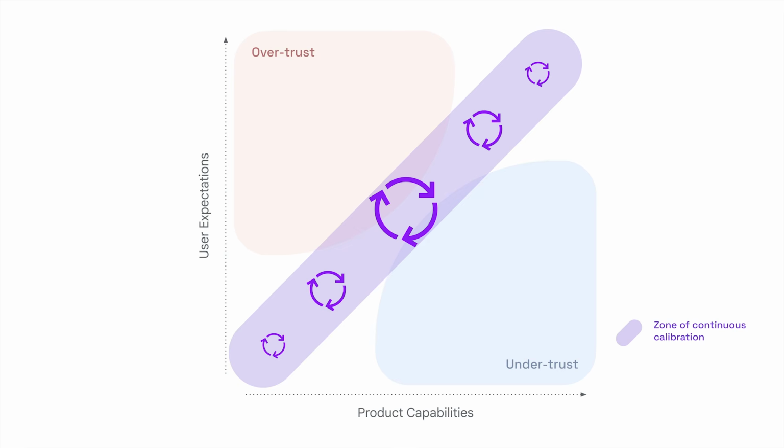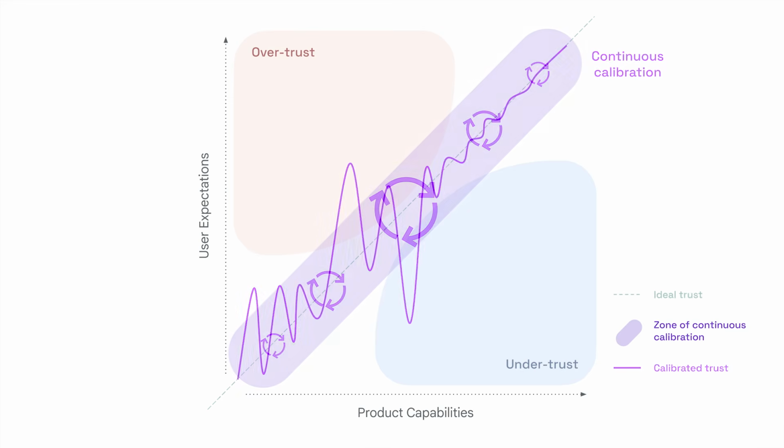But it is important to note that trust calibration rarely occurs in isolation. It happens collaboratively between system and user, because trust can grow, but it can also regress. In reality, trust looks more like a spark line, the purple line you see here, where users must experience both over and under trust in order to calibrate it, continuously aligning their expectations to actual product capabilities. Moreover, trust is also deeply influenced by users' past experiences, and their experiences today will shape their trust when you release your next AI update.